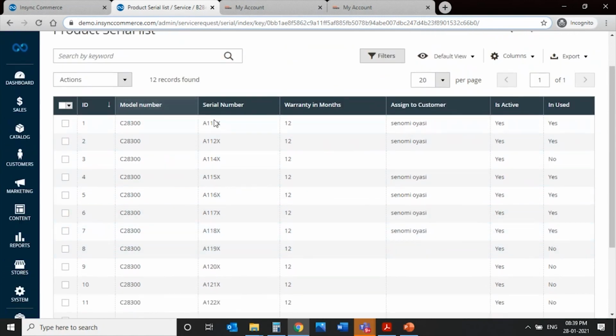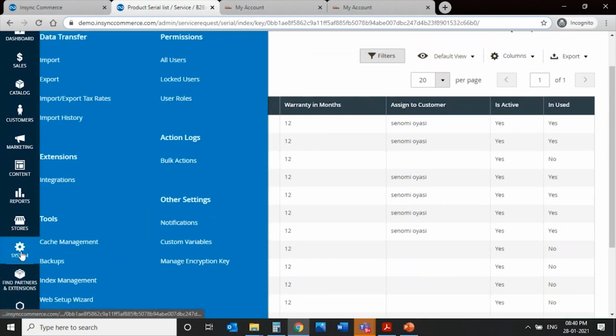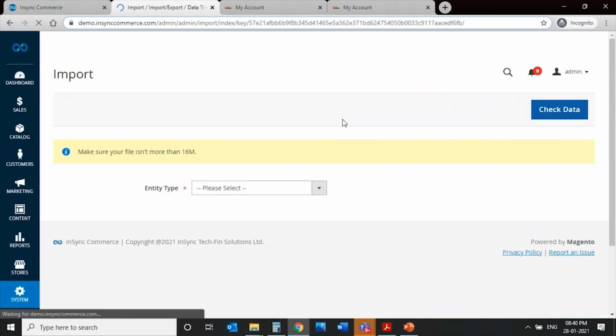So these are the model numbers, these are the SKUs and these are the serial numbers. I'm just going to take this serial number, for example, which has not been claimed by anyone for a warranty registration. If it's active, if it's in use, the number of months of warranty a product is associated with. For certain products, it could be a 2 years warranty or 6 months or 18 months, depending on the kind of product that you're selling or your standard business practices. And you can very easily import the serial numbers from here.